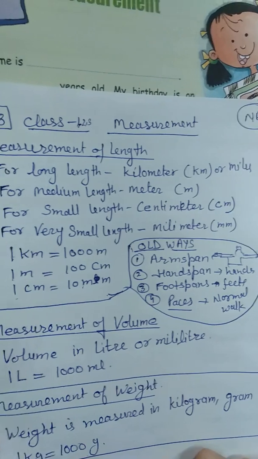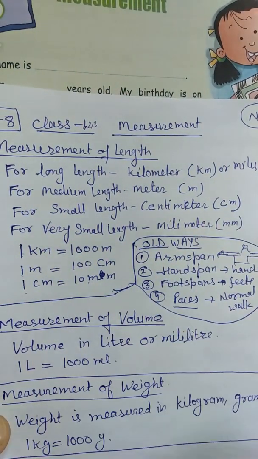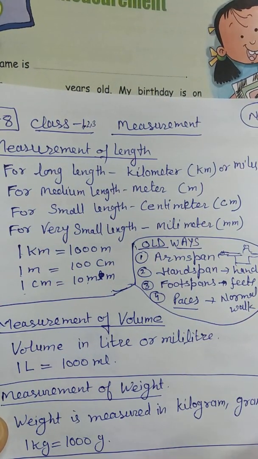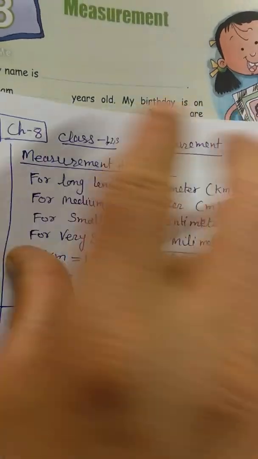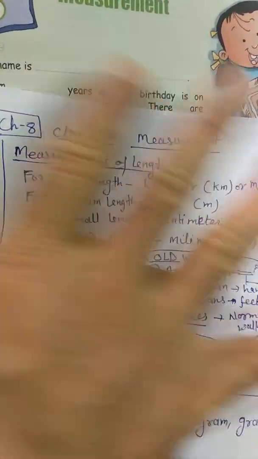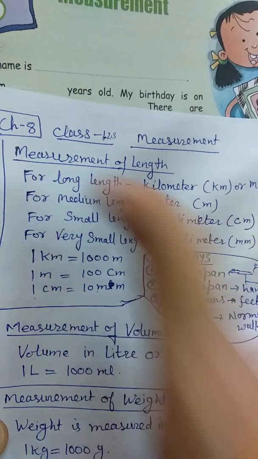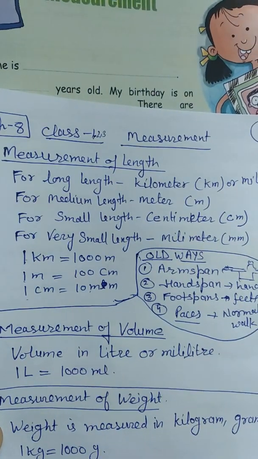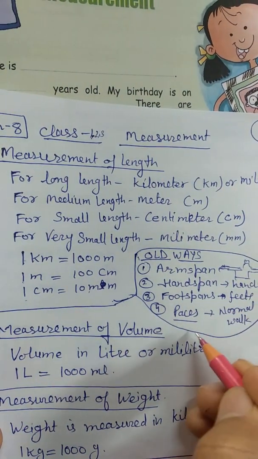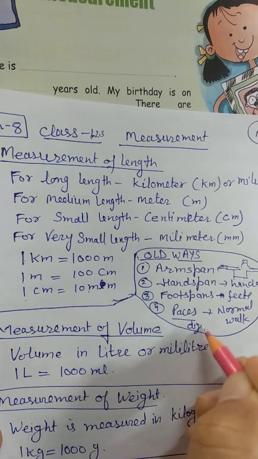That can be used as foot span. So this you have to write in your notebook. And hand span, I told you already, you can go from the small finger to the thumb, okay. And there is one more which I have not mentioned here, that is called digit.